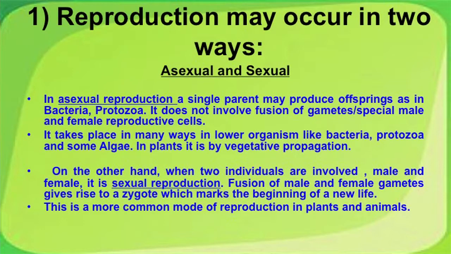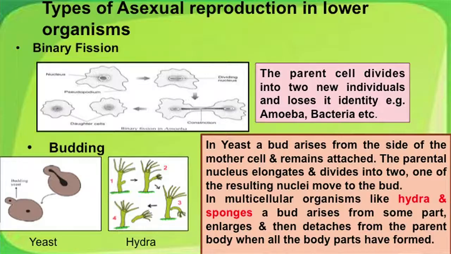On the other hand, when two individuals are involved, male and female, it is sexual reproduction. Here, fusion of male and female gametes give rise to a zygote, which makes the beginning of a new life. This is a more common method of reproduction in plants and animals. Types of asexual reproduction in lower organisms include a number of ways.